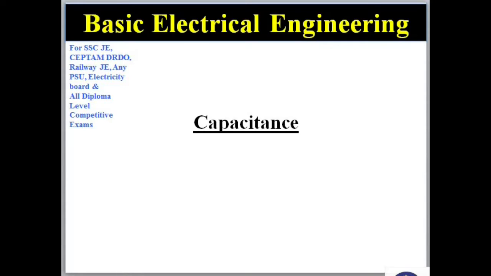What is capacitance? Capacitance is the property of an electrical element due to which it opposes the change in voltage. You may remember the definition of resistance. Resistance was the property due to which it opposes flow of current. Similarly, capacitance is the property due to which it opposes change in voltage.